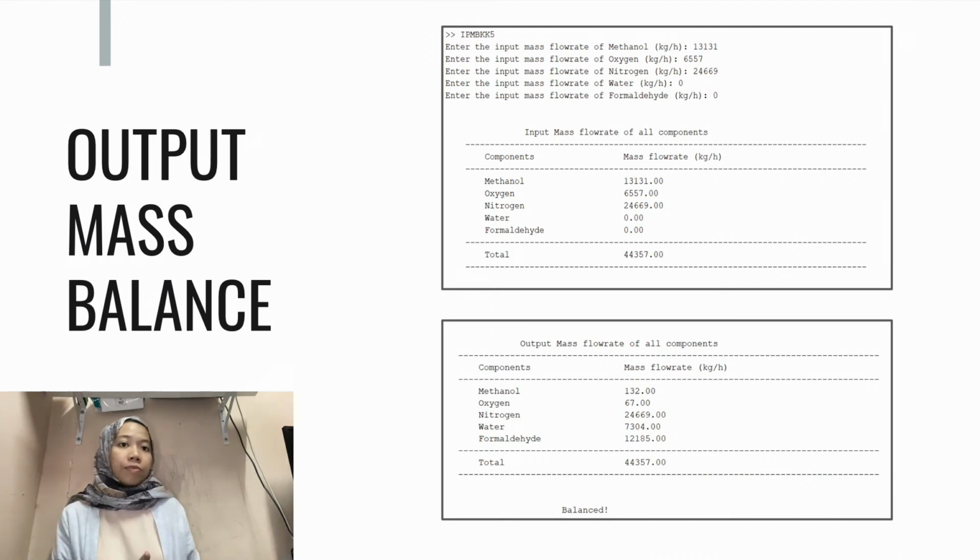As we can see here, the total mass flow for the input and the total mass flow for the outputs are balanced, which are 44,357 kg per hour. Therefore, a balanced message appears.